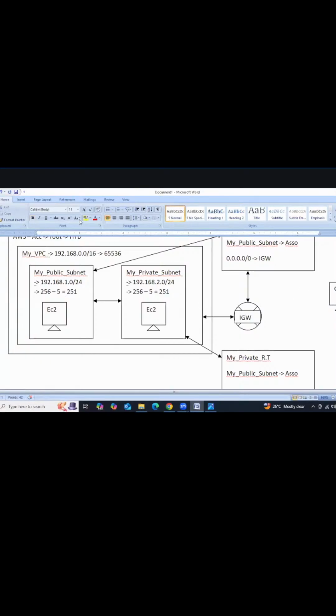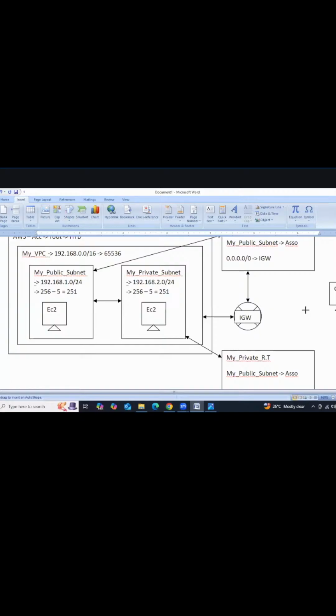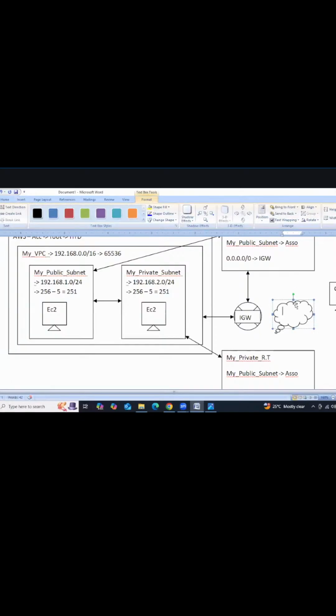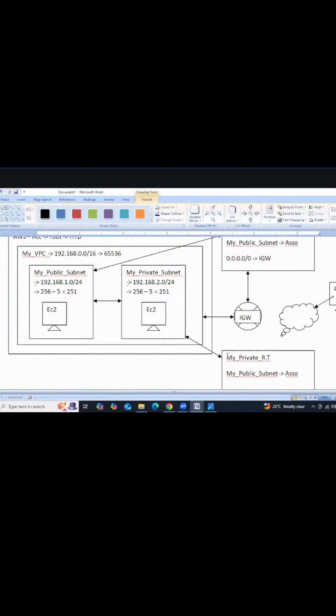Now this client tries to send the request with the help of the internet. We require the internet. We send the request with RDP or SSH. If you're launching a Linux EC2 instance, we send the request with SSH.